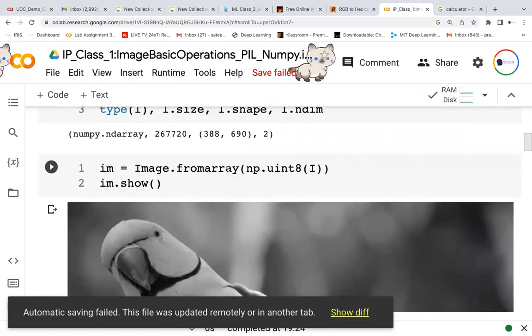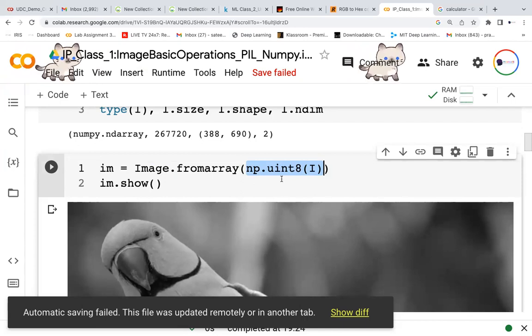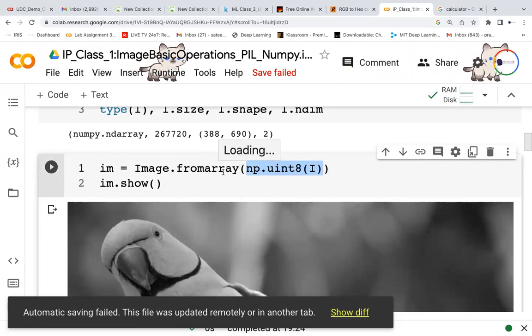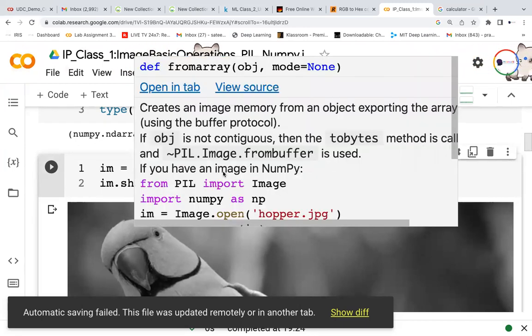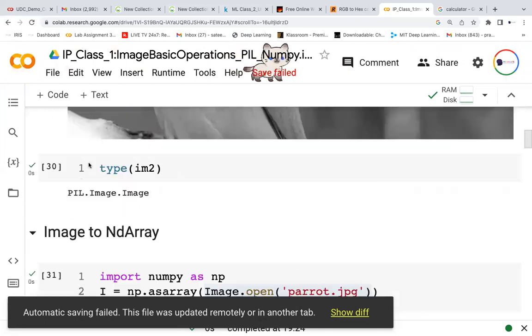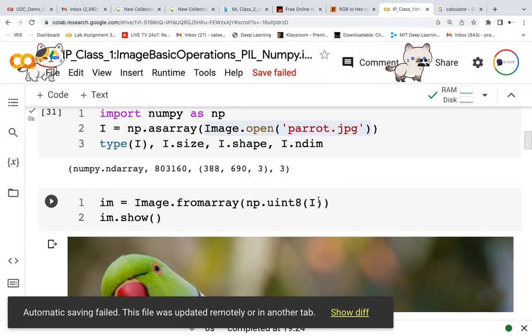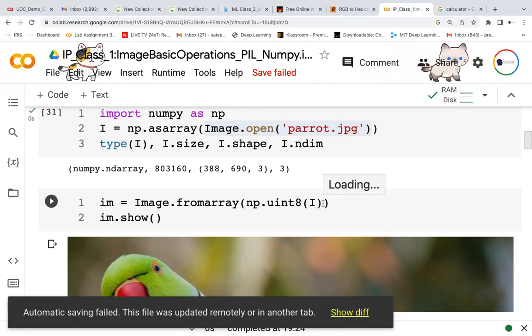Here, what I'm trying to give is this. Why am I saying this? Because I want to represent only 8 bits, correct? Only 8 bits, as we discussed here. If you see the bits it is showing, it is 8. So if I'm typecasting this with np.uint8, directly I could have given I, but np.uint8 means I'm typecasting so that no value goes beyond 8 bits.